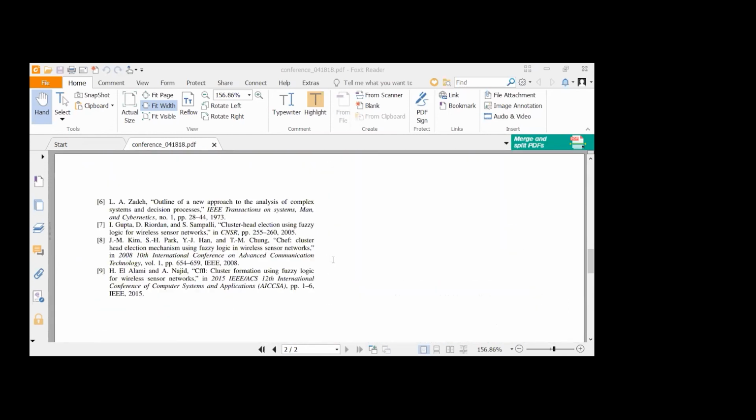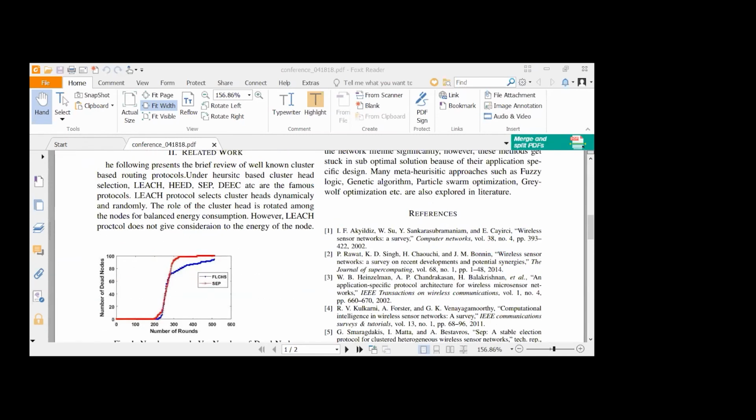So any doubt till this time? Or you can ask so that I can proceed further. No, ma'am, no doubt. Participants are requested to put their questions in the chat box. So any queries till this time, kindly ask. Otherwise, I'll proceed further with how to write a thesis and what kind of issues you face in the thesis. No queries, ma'am. Please proceed. Okay, no queries. So let me share the tool.